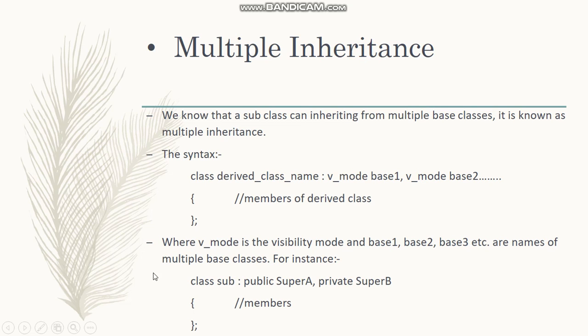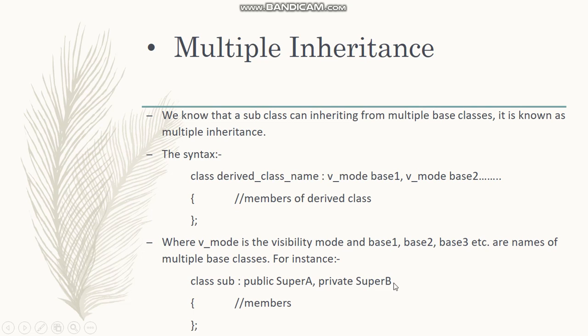Now here, V mode is the visibility mode and base 1, base 2 and base 3, and so on, are the names of multiple base classes. For instance, an example is given over here. We have to write class as a keyword, then Sub is the derived class name, we have given colon, public is the visibility mode and SuperA. So SuperA is the name of the base class, then with a comma it is separated, and private SuperB.